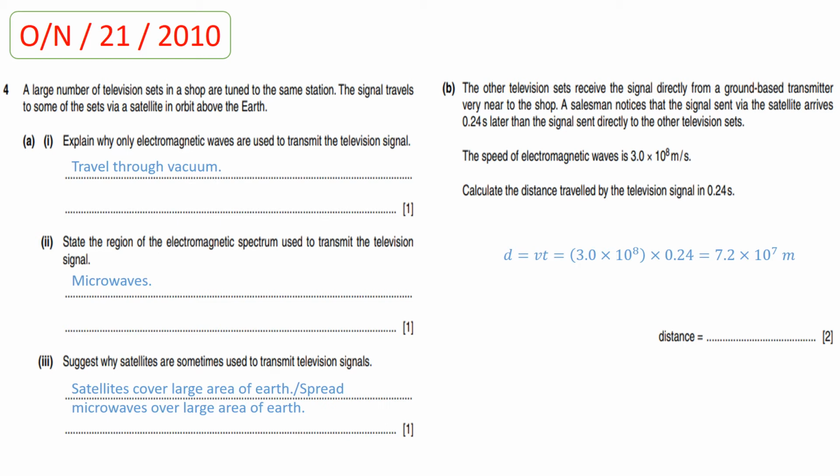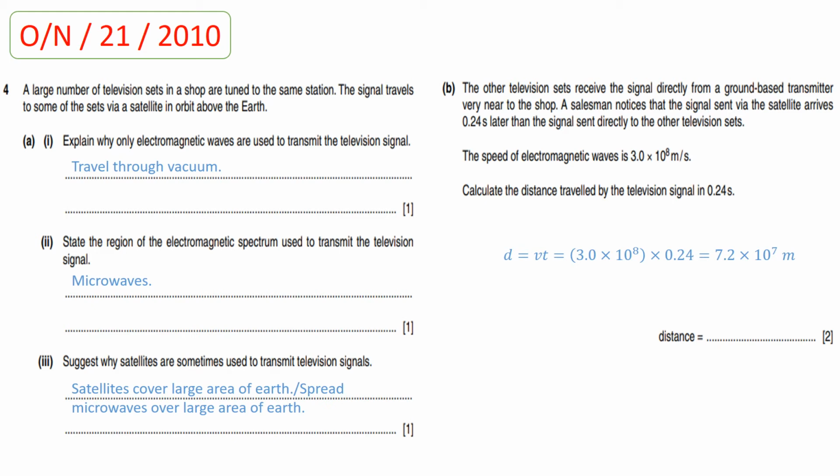The reason is that electromagnetic waves can travel easily through vacuum. That's why we use electromagnetic waves for transmission of television signals. Part 2. State the region of the electromagnetic spectrum used to transmit the television signals. So students, we use microwaves. And radio wave is also used.